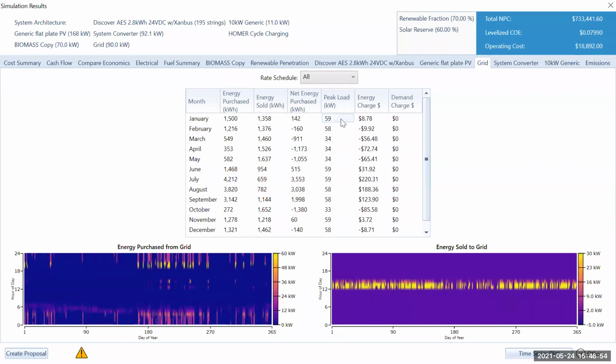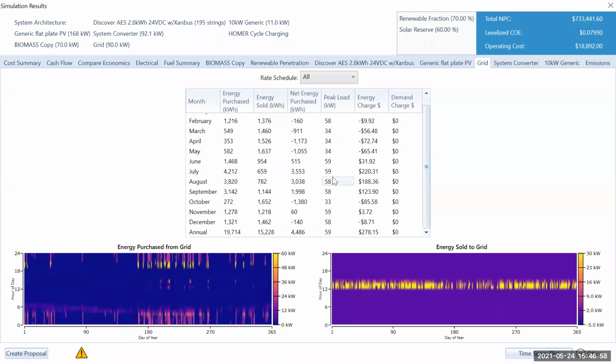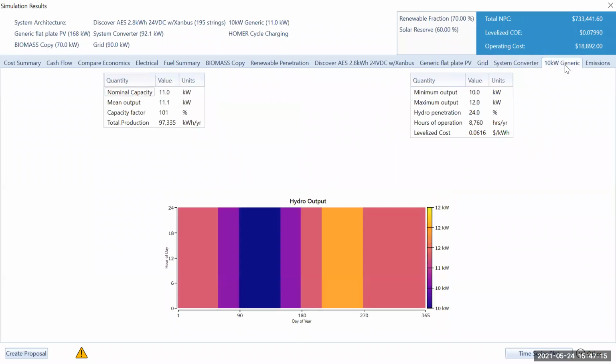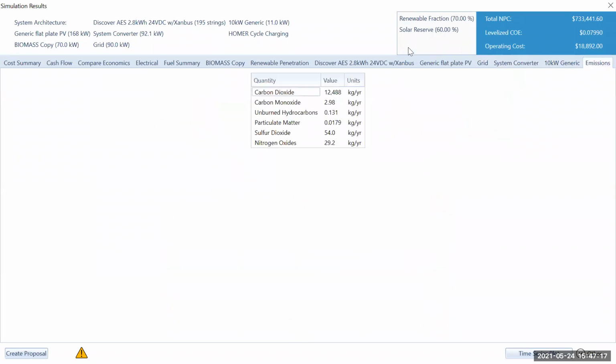Yeah, peak load of that particular year is 59, 58, 34, 59, right? Energy charge is 8.7, minus 56. So these are the charges we could conclude from this. So this is your emission. It includes your hydro, your grid, and your biomass.